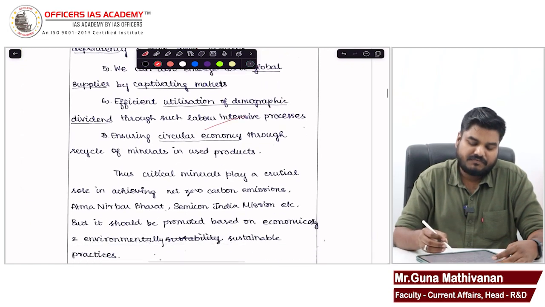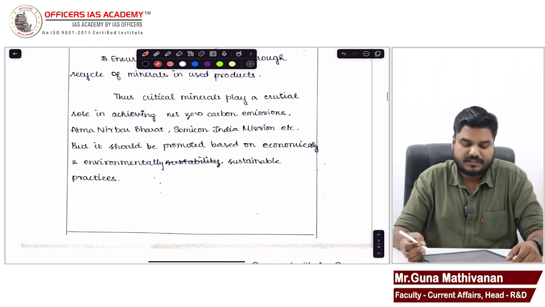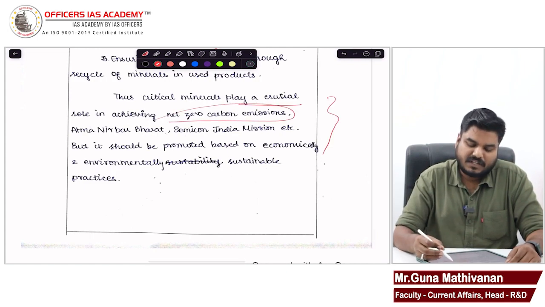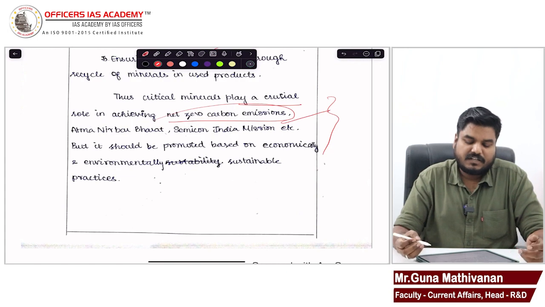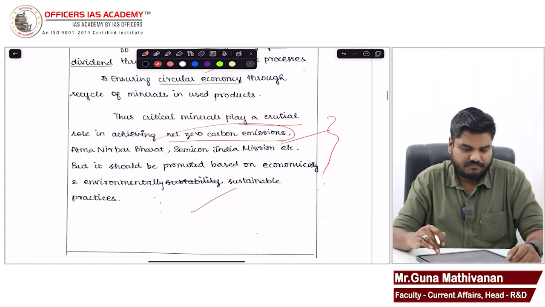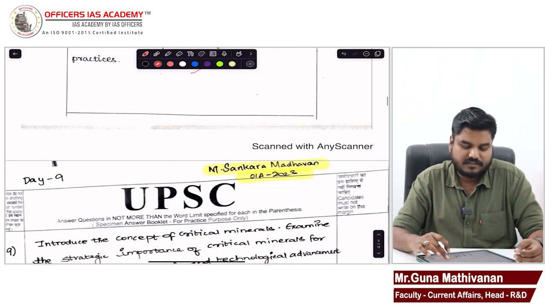So yes, you have highlighted interesting points, and also that critical minerals play a crucial role in achieving net zero carbon emission. Yes, you have mentioned the government's other objectives. Okay, so you have given a reasonably decent answer.